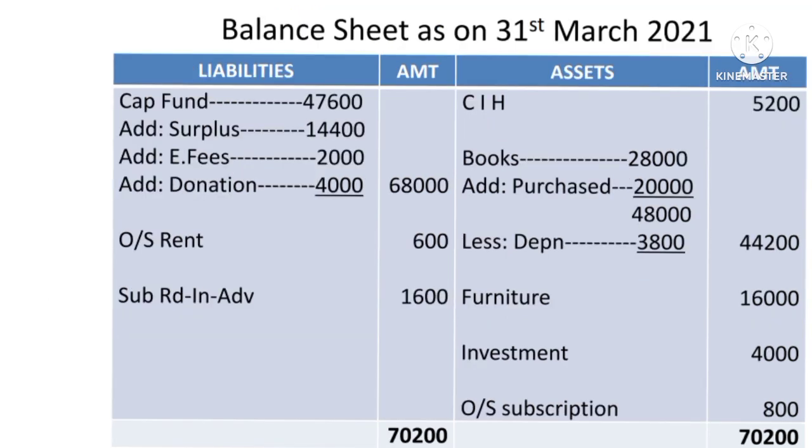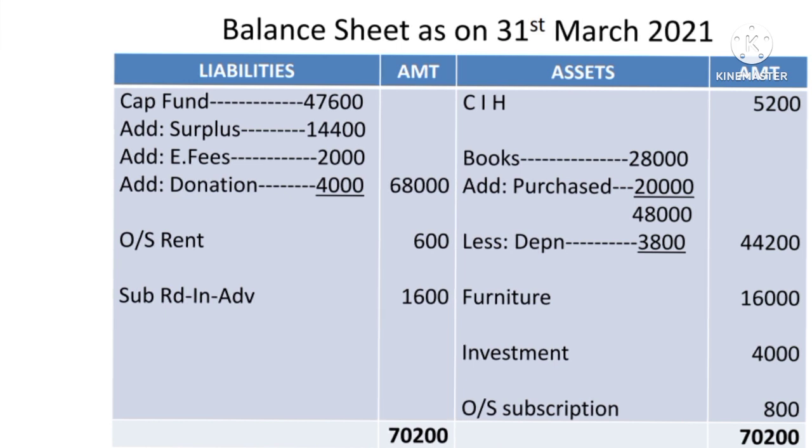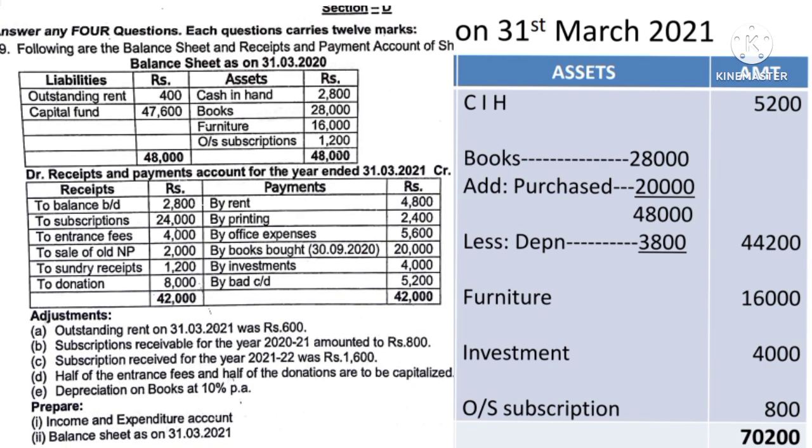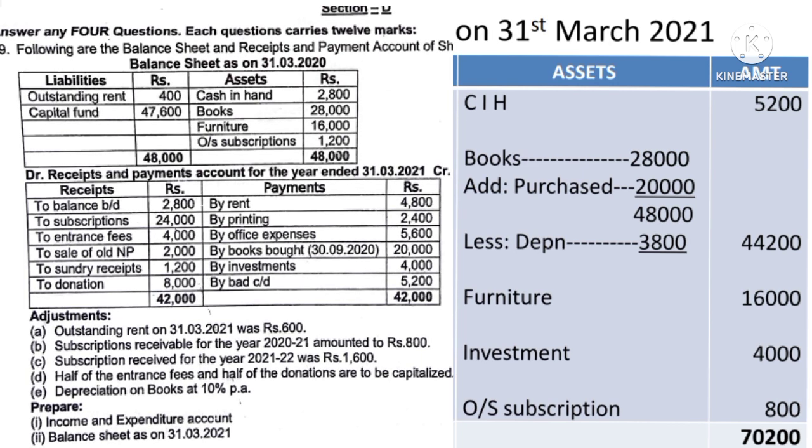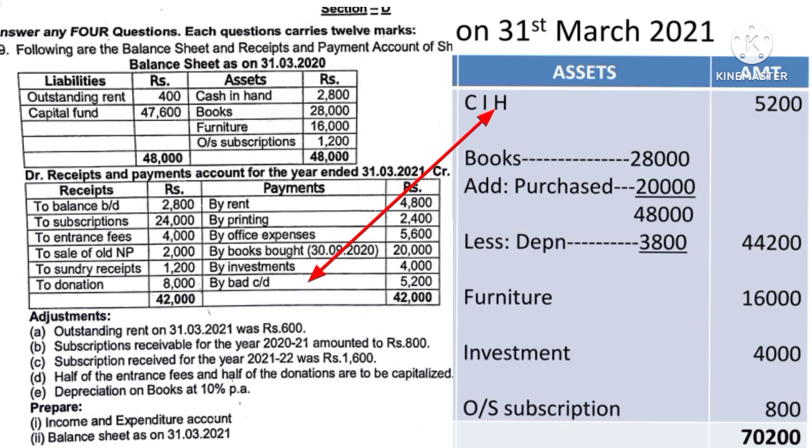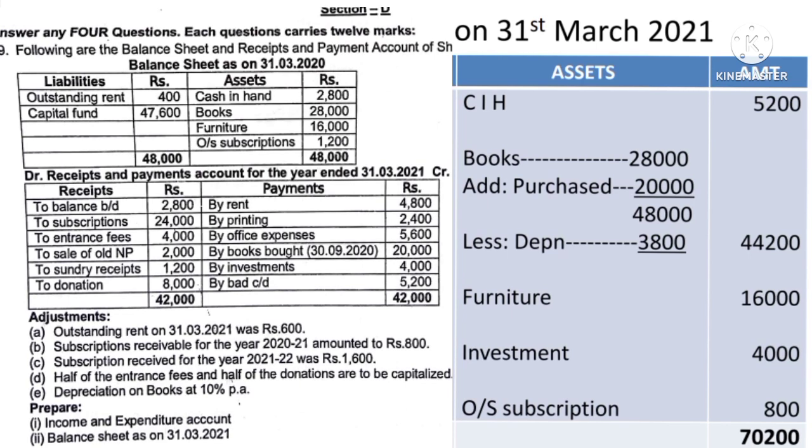And now prepare the balance sheet. Write the heading balance sheet as on 31st March 2021. Cash in hand, closing cash in hand, not opening cash in hand. To prepare the balance sheet, we have to see the receipt and payment account, adjustment as well as the opening balance sheet. So here, while writing the cash in hand, we have to see the receipt and payment account. There will be the closing balance of the cash on the credit side, that is on the payment side. So see at the last, at the bottom, it is given by balance carried down 5,200. So that is the current year's cash in hand. So cash in hand 5,200.